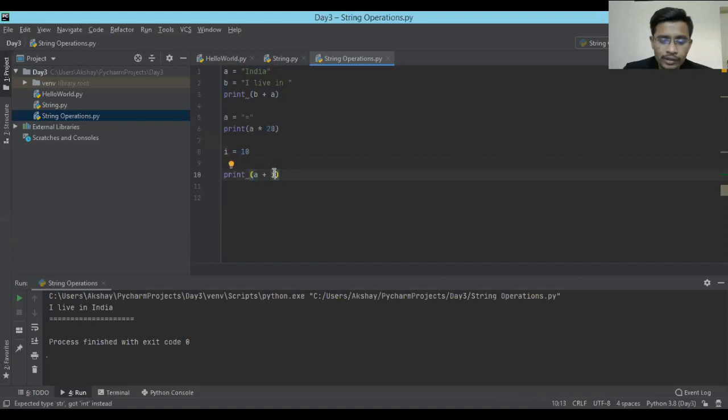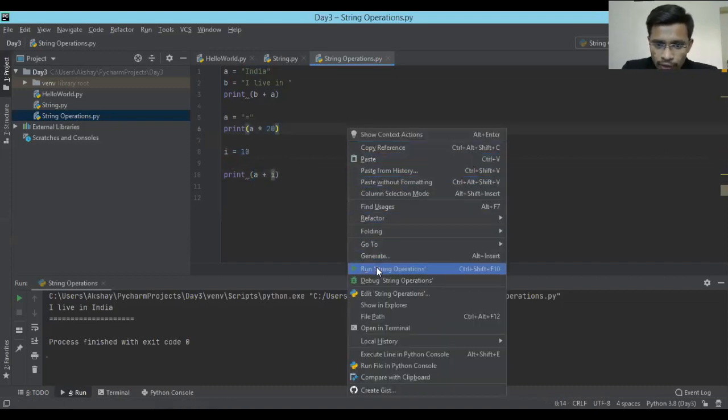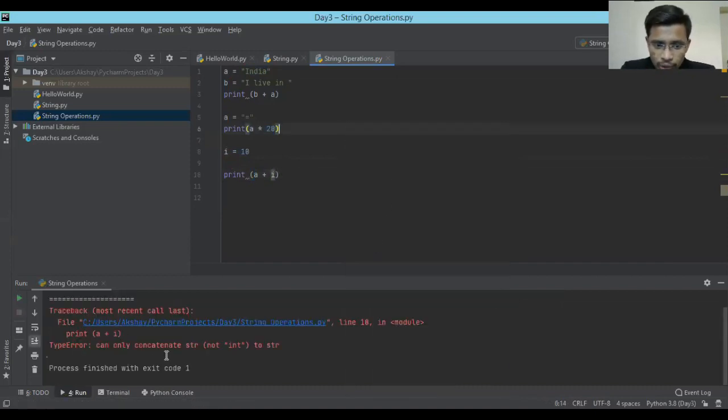So let me first show you how it is showing the error. See, it is showing an error, and what is it showing? It is showing a type error: can only concatenate string, not integer. As I rightly told you, this plus operator, the concatenation operator, will add only a similar type of data. It will add integer to integer, and string to string, not string to integer, right?